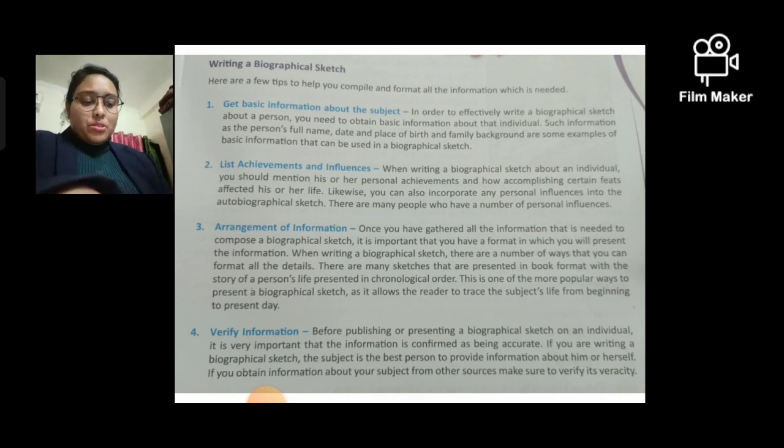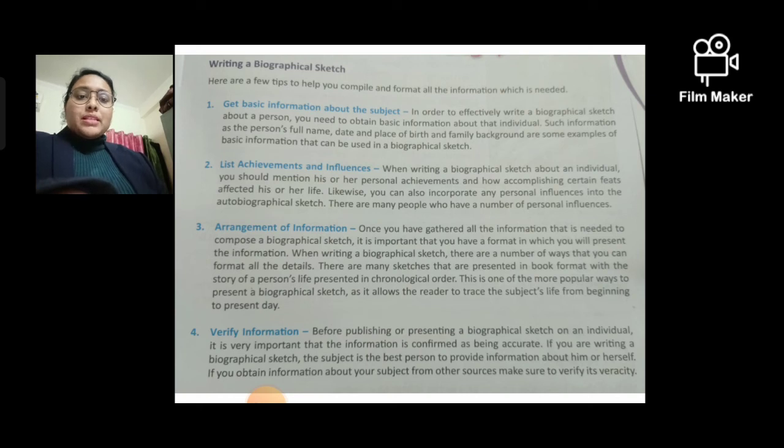Okay, so it allows the reader to trace the subject's life from the beginning to the present day. It helps them see how the life of the person is from the starting till now, or maybe after death.